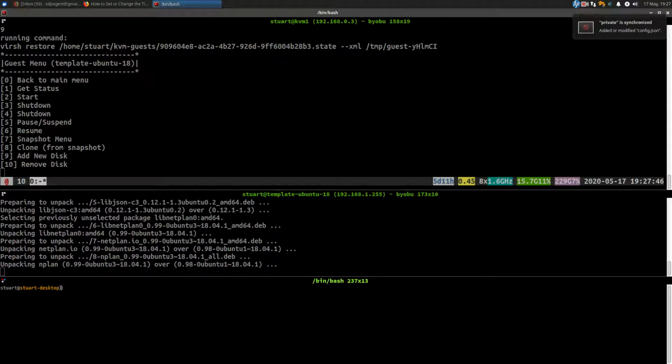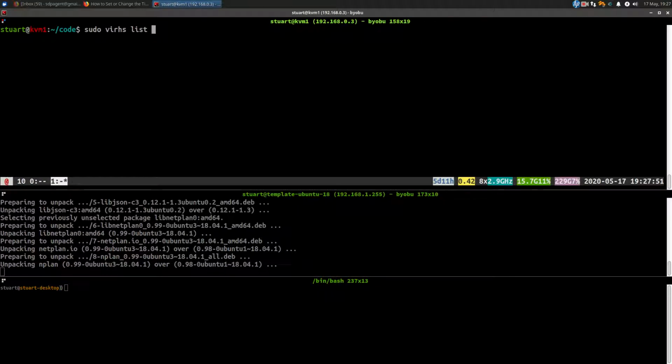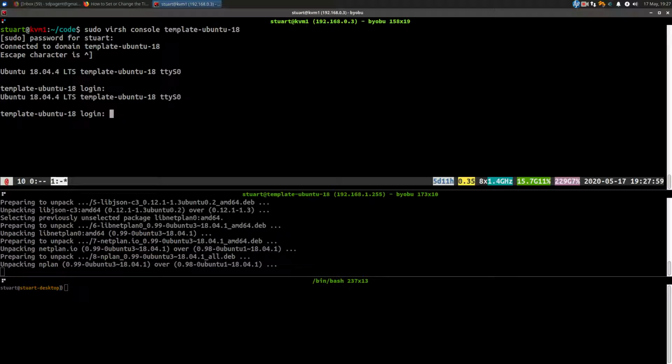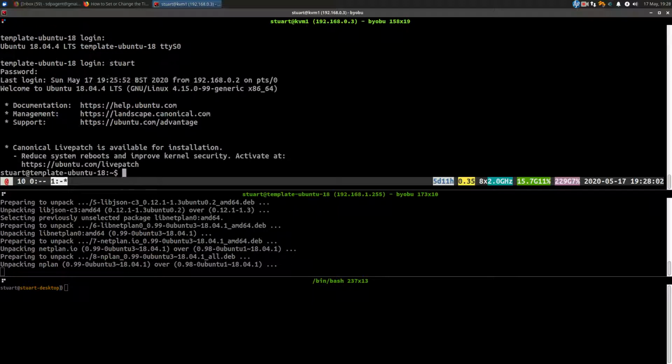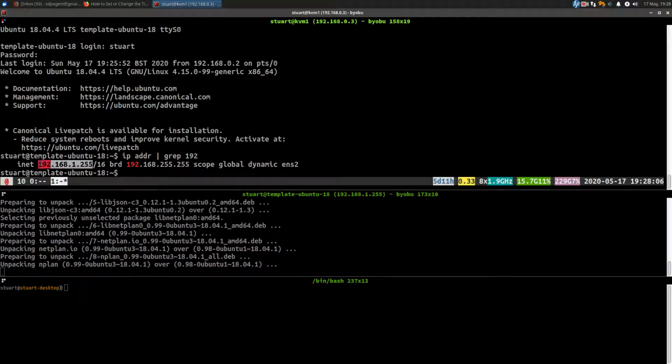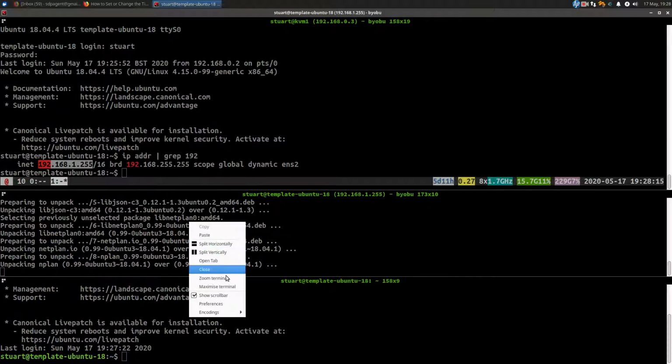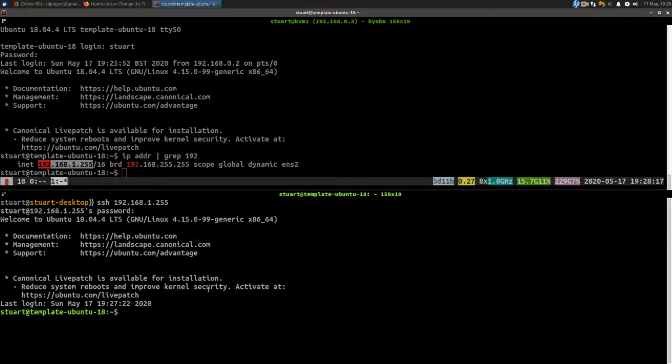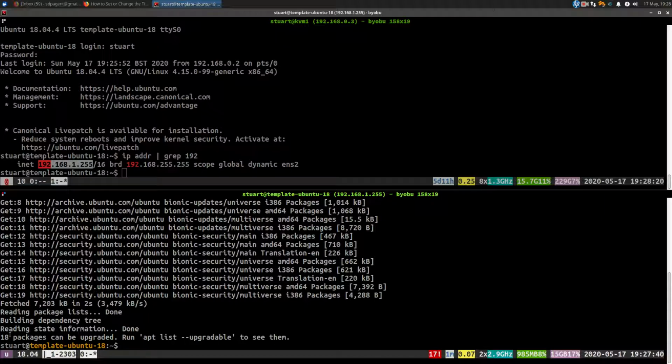So that's having a hissy fit. I forgot what the sudo virsh list, virsh console template Ubuntu 18. Sorry about this. Crap. So I just need to stage there. Exit. Close. So, yay! See, 18 packages can be upgraded. See this stuff. So that all works.